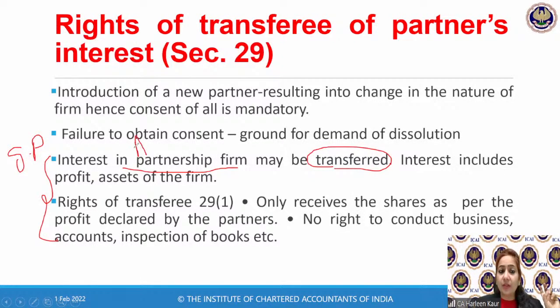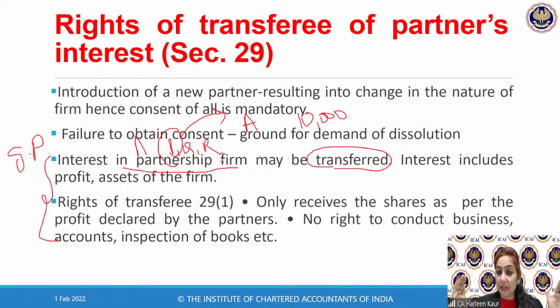Now let's assume there are three partners, Mr. P, Q, and R in a firm. Now this Mr. P thinks that I really want to transfer some share of percentage of profits to my friend Mr. A. What happened? Once upon a time, A lent a certain amount of loan, say rupees 10,000 to Mr. P. So now P was finding it really difficult to pay him the loan amount of rupees 10,000. So P said, look, I am partner in a firm, PQR Associates, and why don't I transfer some of my interest in the partnership firm to you?